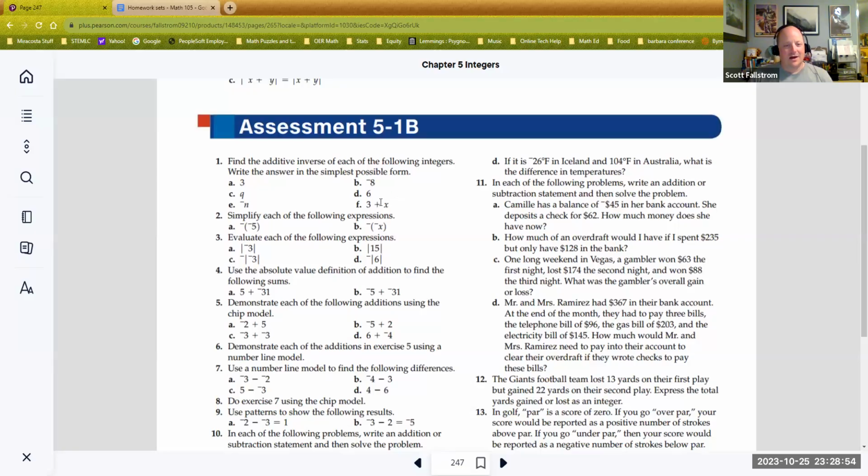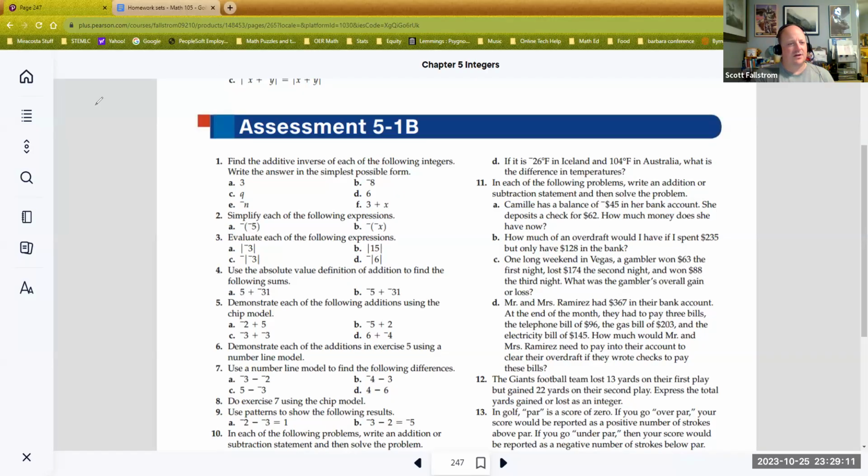I hope so. For some of them, there's multiple ways to write them. So it does say write the answer in simplest form possible. When they say that, what they're saying is write it using the least symbols that you can. Let me give a quick example there.